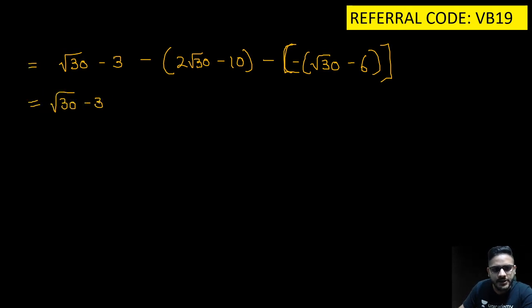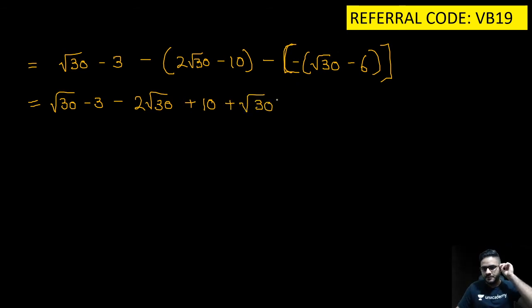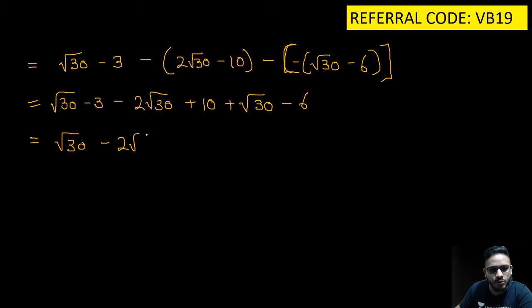रूट 30 माइनस 3 माइनस 2 रूट 30 प्लस 10 प्लस रूट 30 and this will become minus into minus plus minus 6. So now root 30 minus 2 root 30 plus root 30, just rearranging, minus 3 plus 10 minus 6.